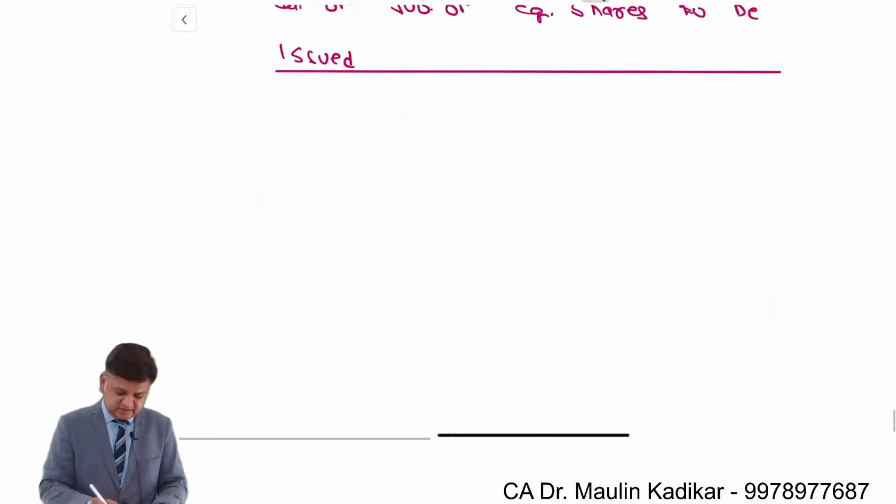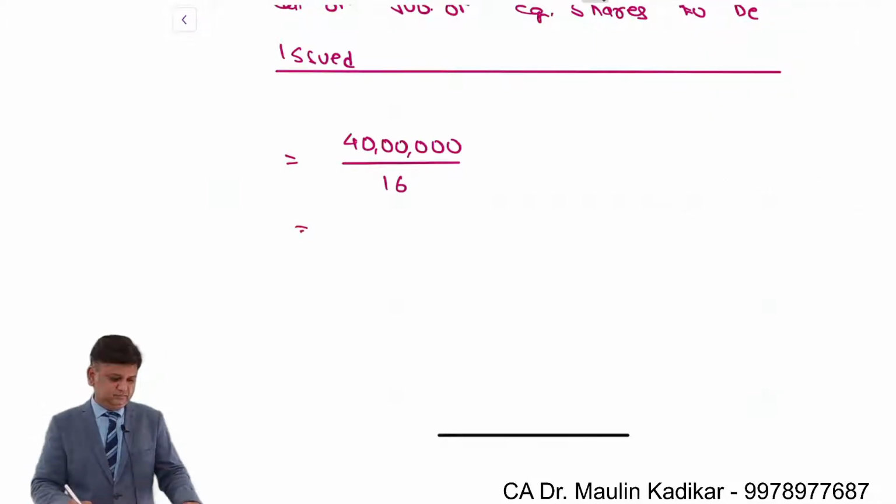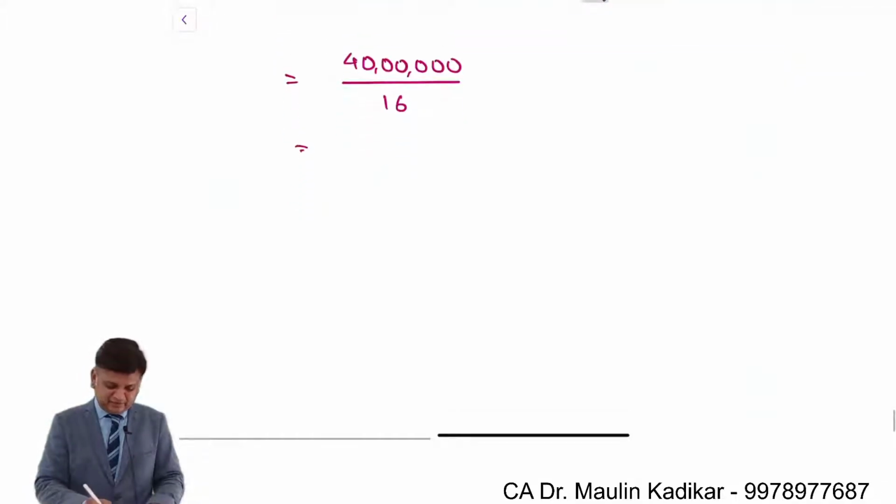It will be found like this. An amount of 40 lakhs divided by 16 rupees per share. That comes to 2,50,000.